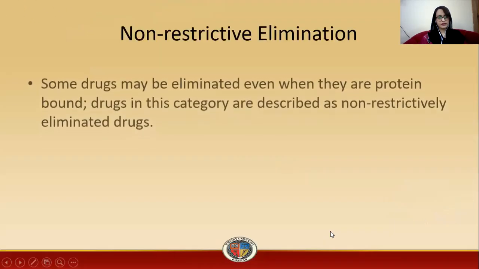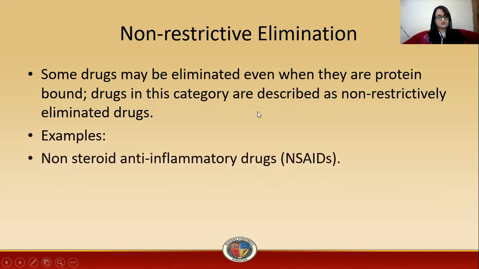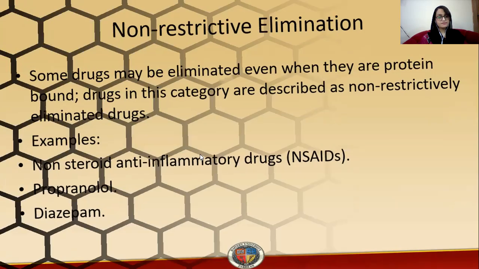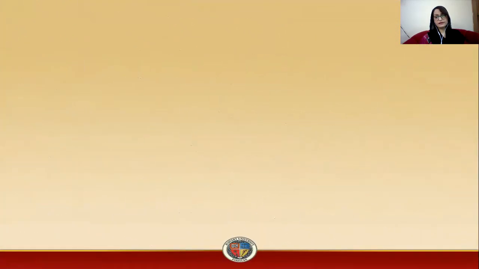Then non-restrictive elimination. Some drugs may be eliminated even when they are protein bound, and drugs in this category are described as non-restrictively eliminating drugs. Examples of such drugs are non-steroidal anti-inflammatory drugs, propranolol, and diazepam. So these are examples of drugs that are actively excreted even if they are protein bound.